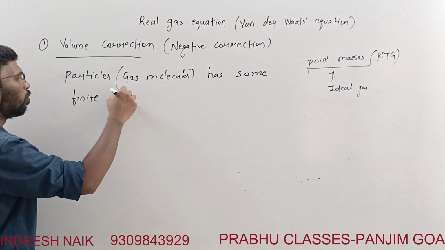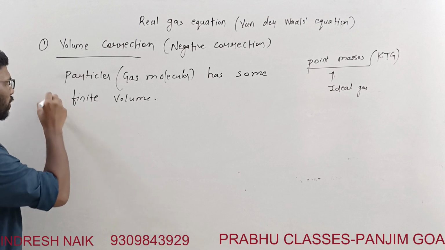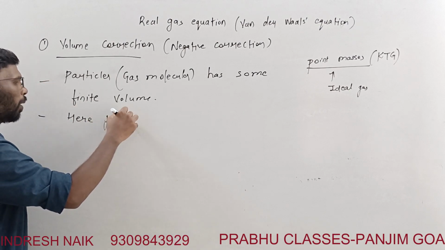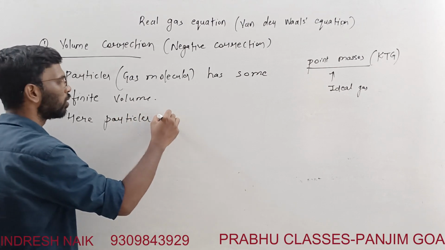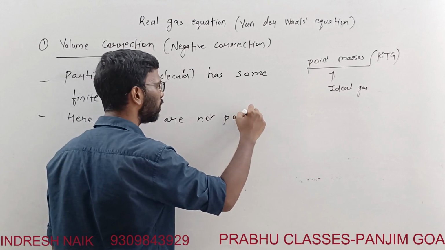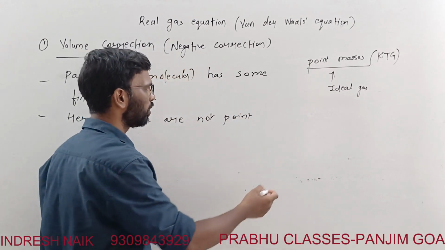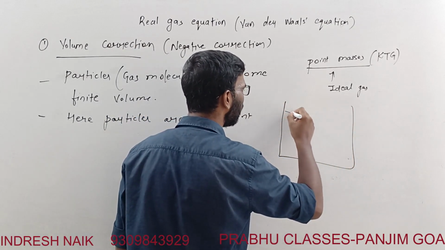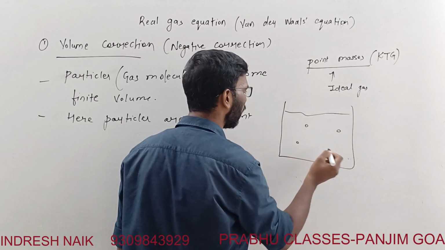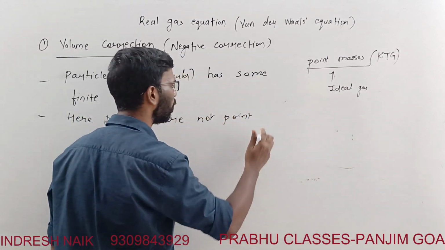They are not point masses. In reality, it has a certain volume. Although these gas particles are small, they occupy some space. They are not point masses.